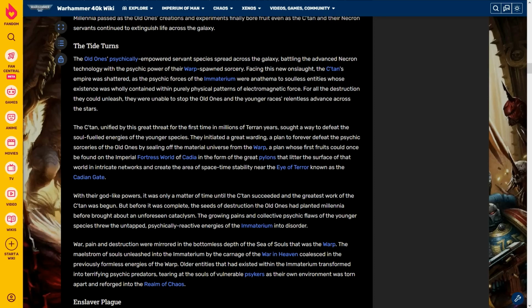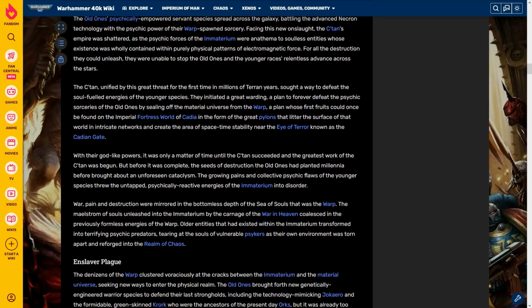The C'tan, unified by this great threat for the first time in millions of Terran years, sought a way to defeat the soul-fueled energies of the younger species. They initiated a great warding, a plan to forever defeat the psychic sorceries of the Old Ones by sealing off the material universe from the warp, a plan whose first fruits could once be found on the Imperial Fortress world of Cadia in the form of the great pylons that lit the surface of that world in intricate networks and create the area of space-time stability near the Eye of Terror known as the Cadian Gate.